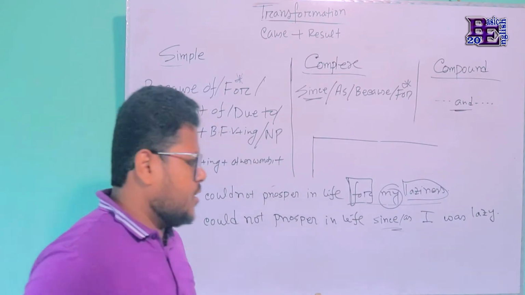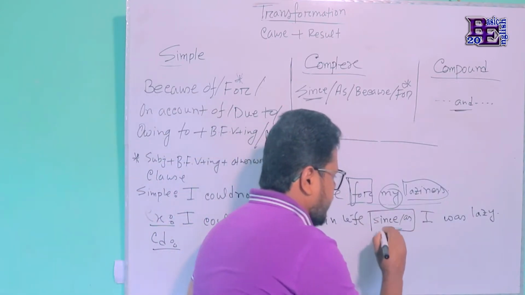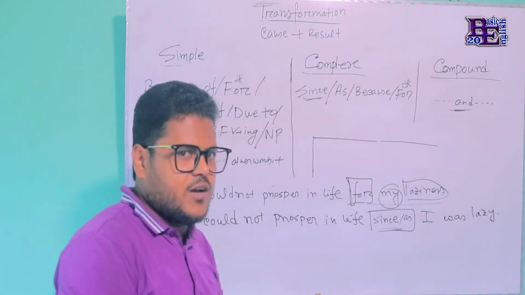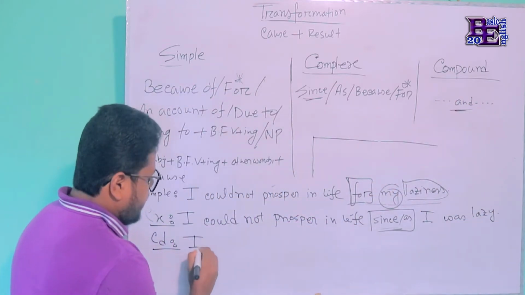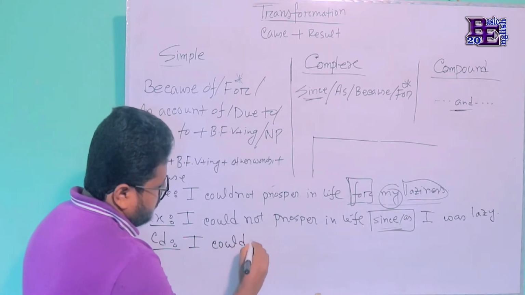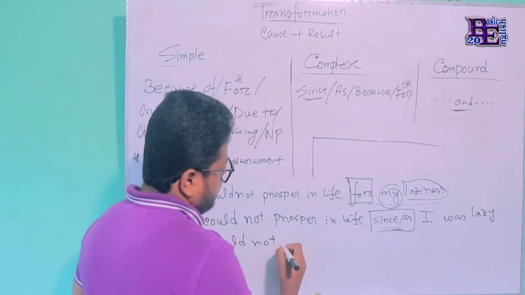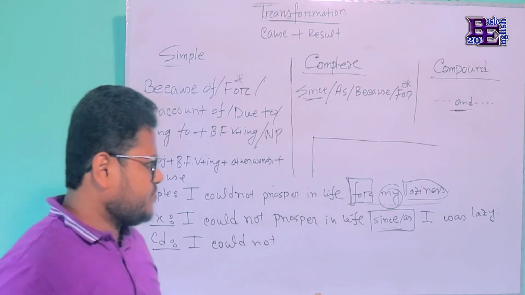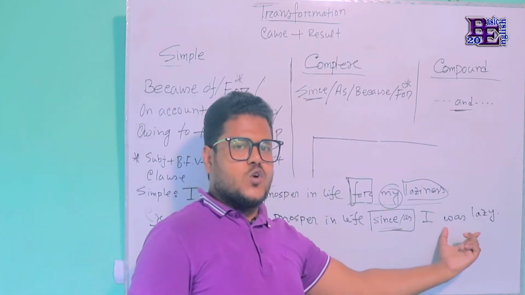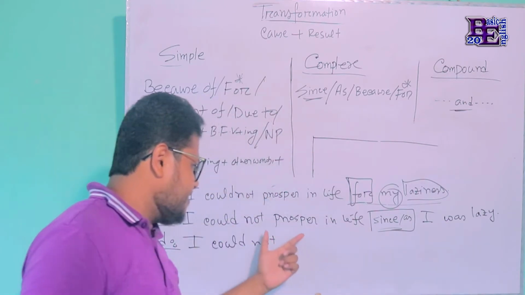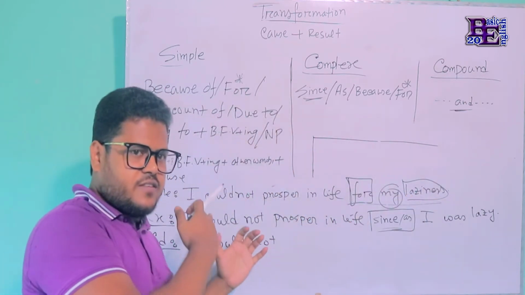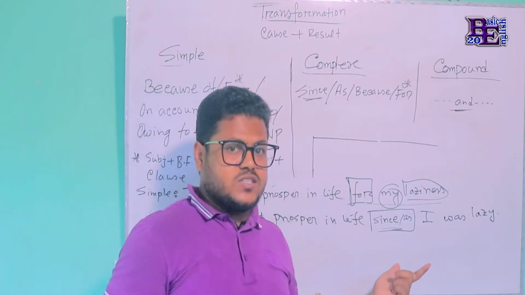Then next, in compound, it's very easy. You just have to remove this part, and in this place you have to use and. Everything is okay. This is the cause and this is the result. That's why the cause will come first and the result will go after the conjunction and.